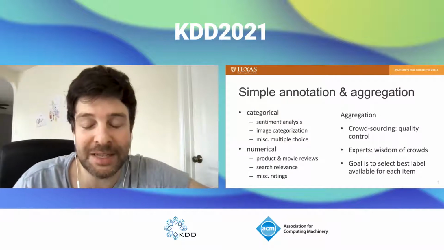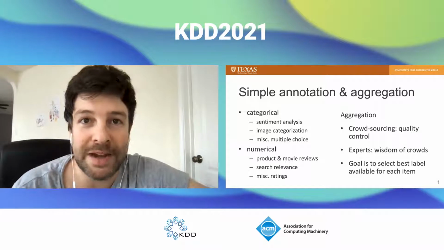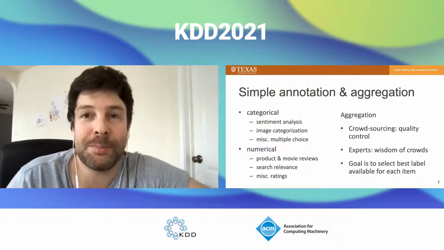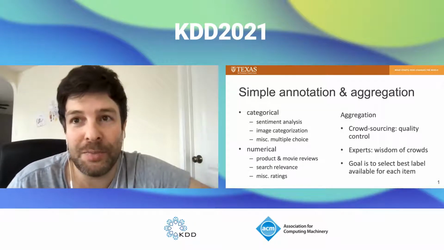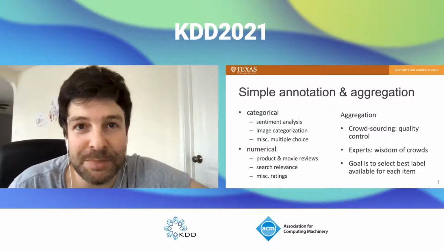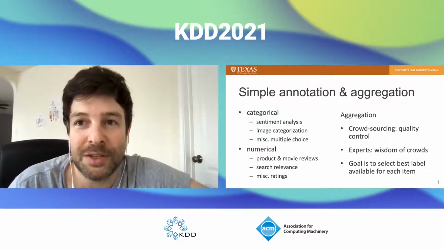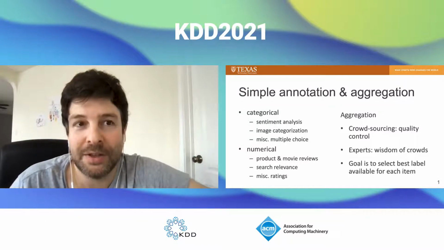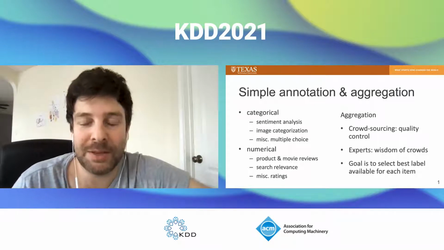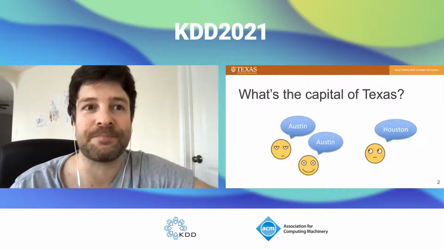Sometimes you want to collect labels for tasks, such as for classifications or ratings, and usually these are pretty simple binary, multiple choice, or numeric labels. One good thing to do is what's called aggregation, which means getting several annotators, whether they're crowd workers or experts, to work on each item you want labeled, and then measure consensus between them to get the benefits of quality control and wisdom of the crowds.